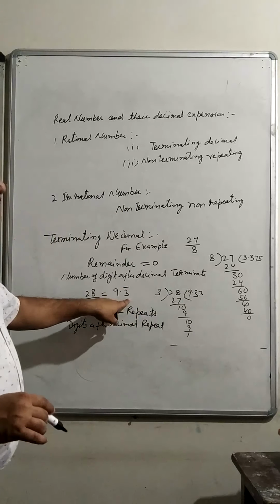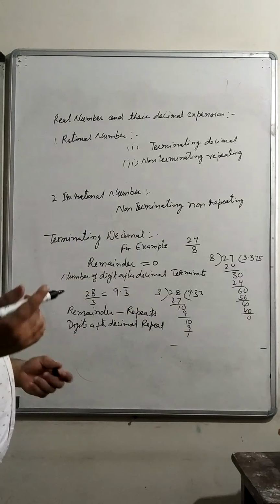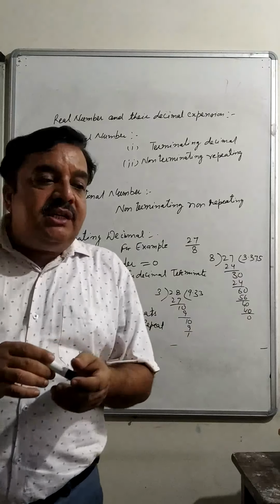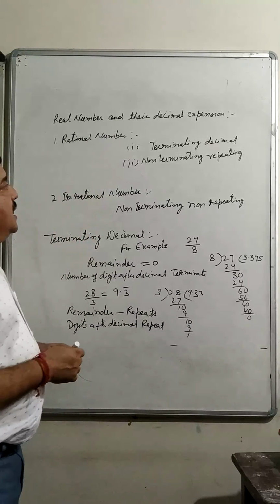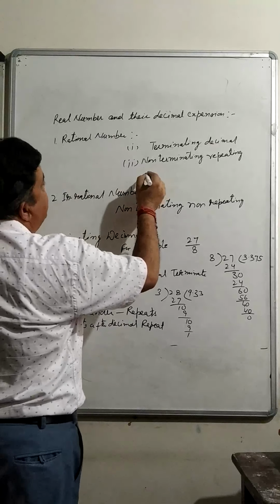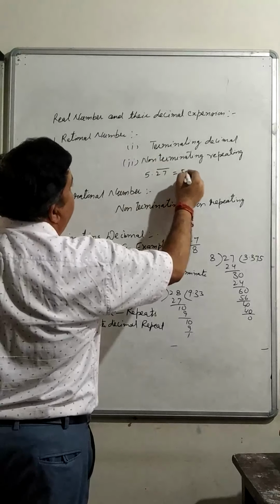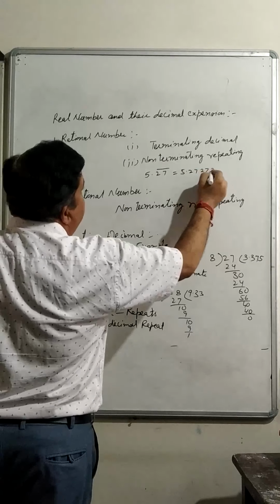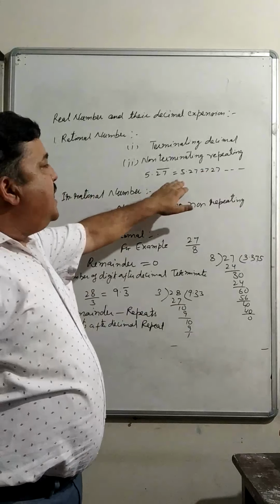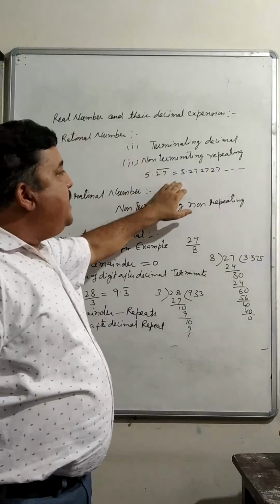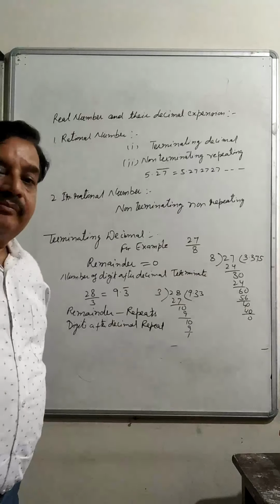When only one digit is repeating, we put a bar on that one digit. There are so many examples in which after the decimal, 2 or more than 2 digits start repeating. For example, 5.27 bar means it is equal to 5.27, 27, 27 and 27. So whenever the decimal expansion of any number is non-terminating but repeating, then it will be a rational number.